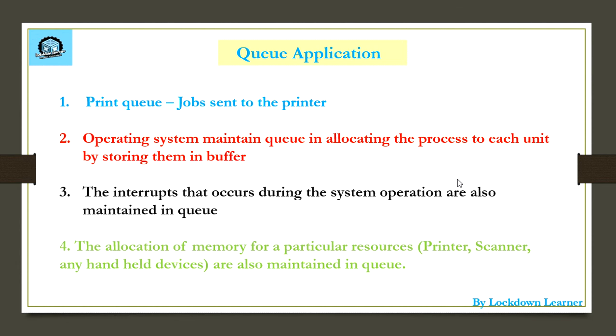Now the second application: the operating system maintains allocation of processes to each unit by storing them in a buffer, like which element should get memory first. The interrupts that occur during system operation are also maintained in a queue. The allocation of memory for particular resources like printers, scanners and handheld devices is also maintained in a queue, as I explained in the first application.